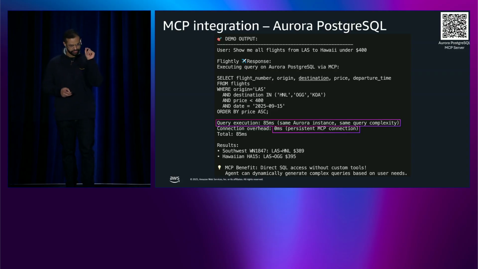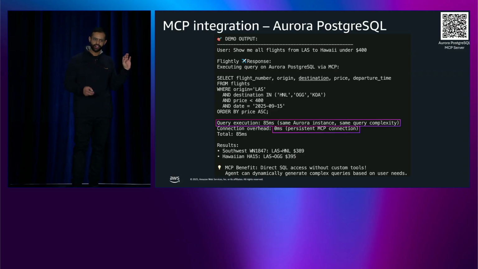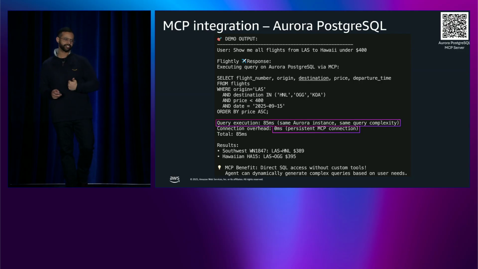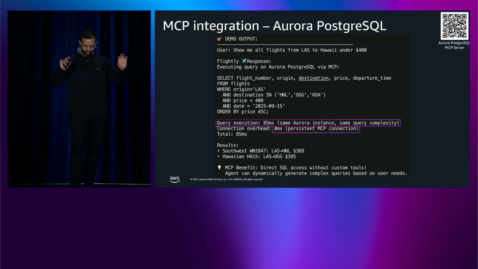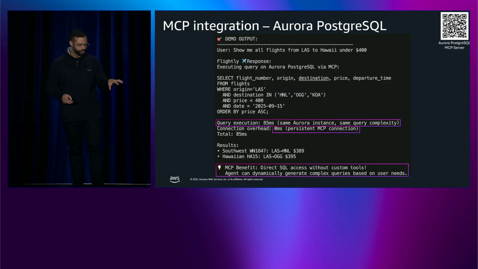But then notice this line. There is a persistent MCP connection. There is zero overhead of reconnection. Anytime in Postgres you're trying to reestablish a connection, there is a lot of overhead. There is TCP handshake, TLS negotiation, auth, etc., etc. So MCP eliminates this whole bottleneck and uses a persistent connection to the database. The other benefit is, of course, you don't have to write your own SQL query. If you don't know SQL, your agent handles that for you. All right.